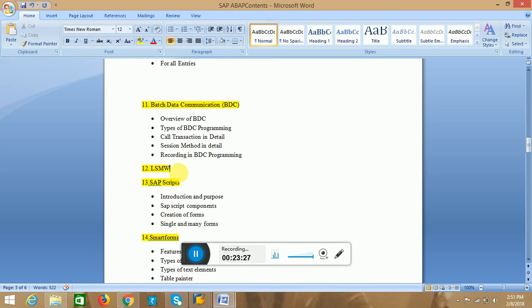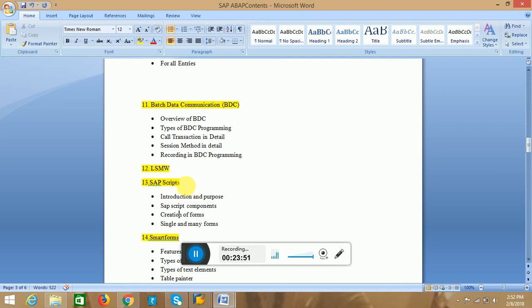Mostly LSMW helps the functional consultants, that means the people who are aware of the functionalities. Those people and the functional consultants will learn about this one, and to know this one, those people do not need coding. Okay, after that we have the SAP scripts.